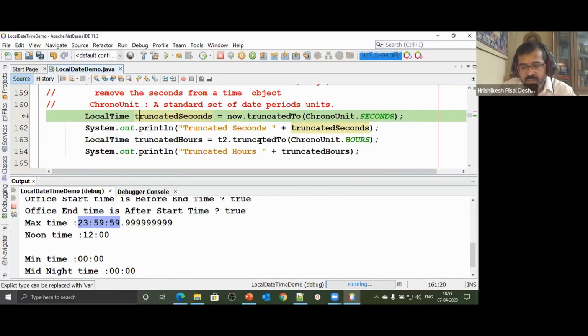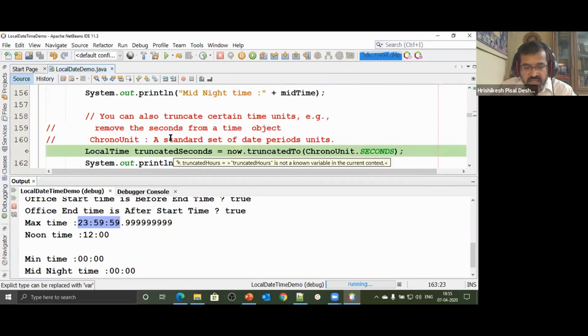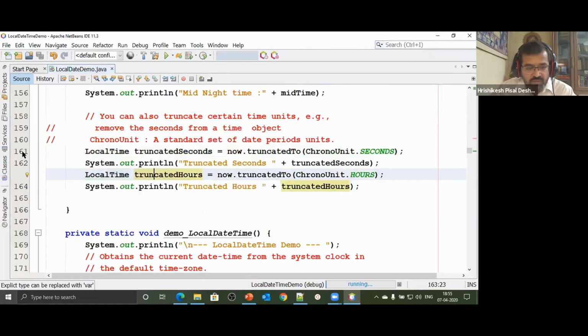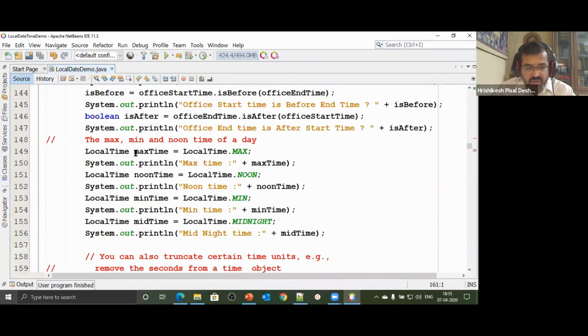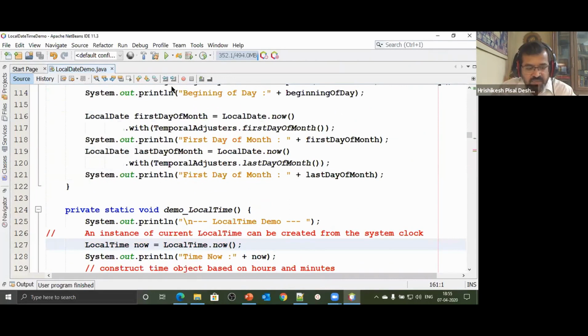For some reason, I'm not interested in the nanosecond part. I'm only interested in the till the second part. That means while I'm traversing this, while I want to access this particular date, I'm not interested in the entire date. Okay, when I'm talking about this date, let's debug this code once again from this line onwards. It was truncated to this; this interesting aspect is what we'll look at.